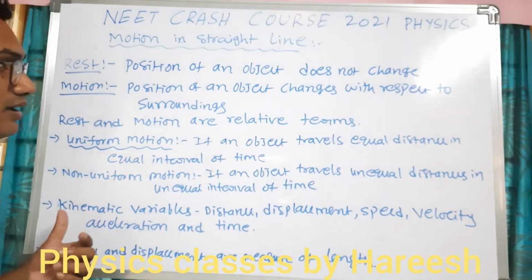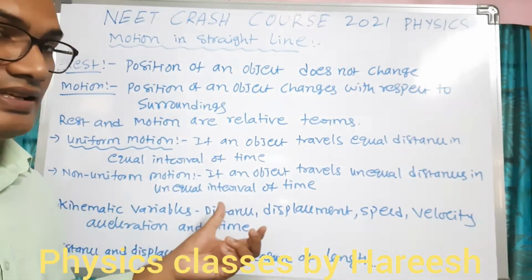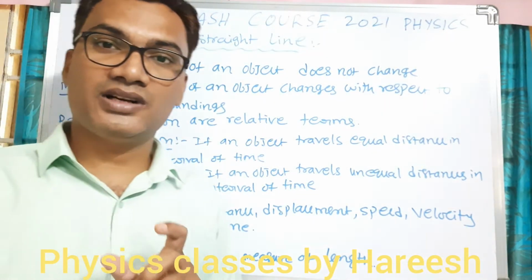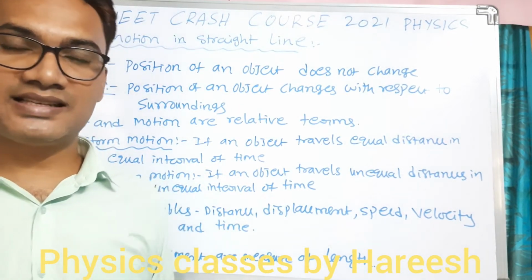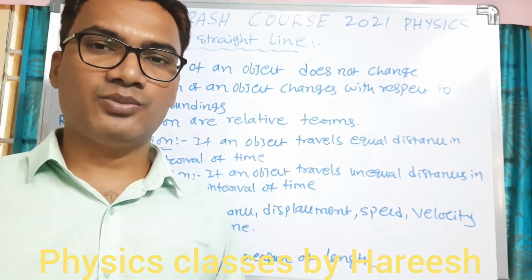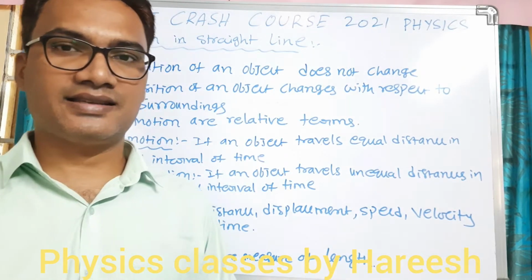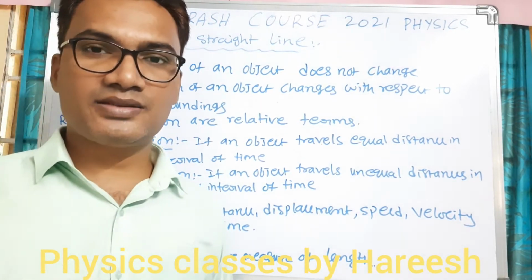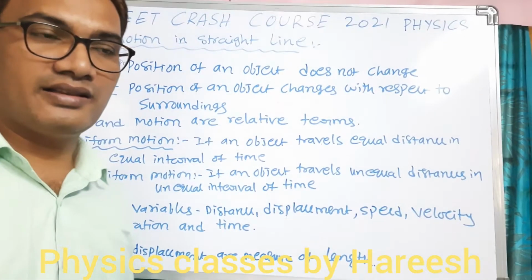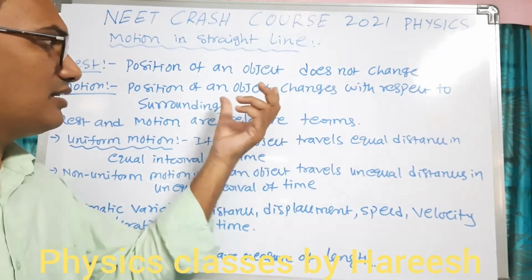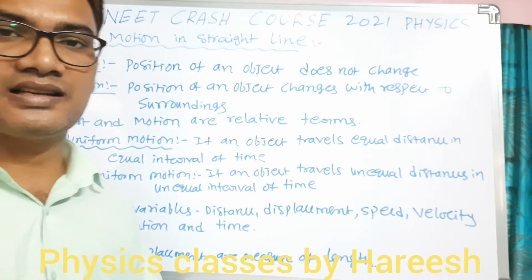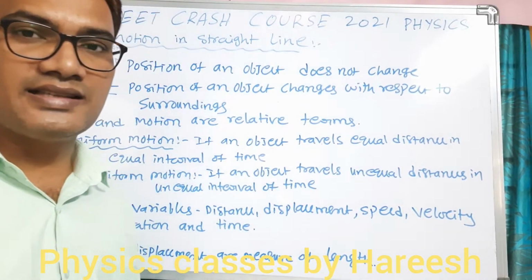First of all, we'll see the basic terms in motion in a straight line. The first one is rest. Rest is when the position of an object does not change with respect to the surroundings. So if an object continues in the same position, we can say it is at rest. Trees, buildings, mountains, rocks and other non-living things are at rest.